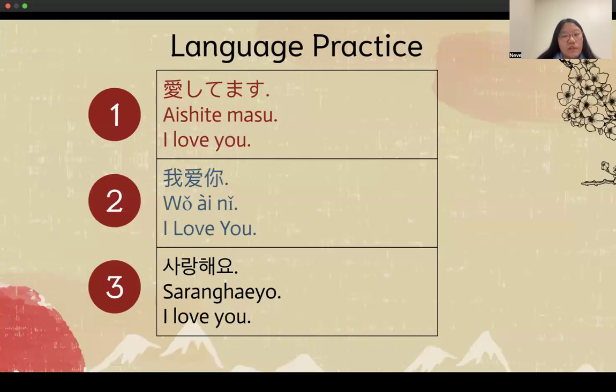Next up, we have some language practice, how to say I love you in Japanese, Chinese, and Korean. And as mentioned earlier, their characters are only one syllable. So the first one is Japanese. I, shi, te, masu. So all together, I shitemasu. For Chinese, we have 我爱你. And then the third one is Korean. 사랑하요.